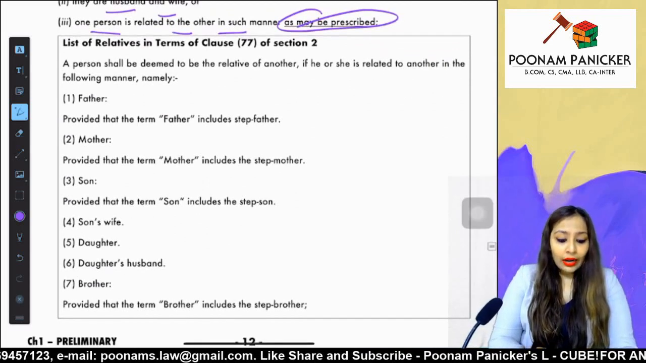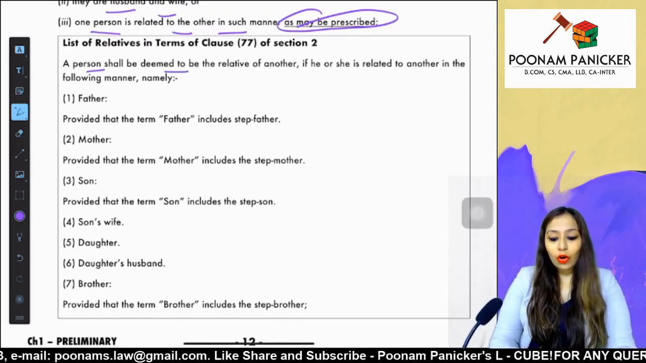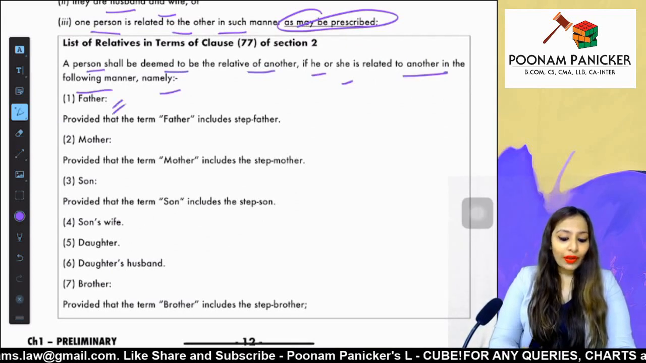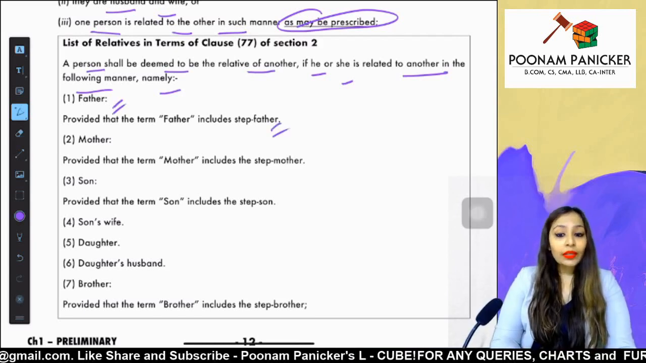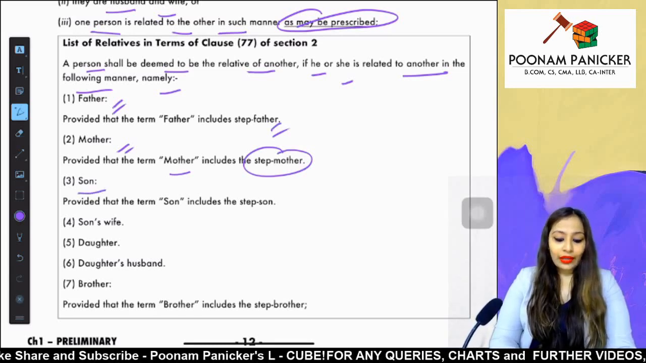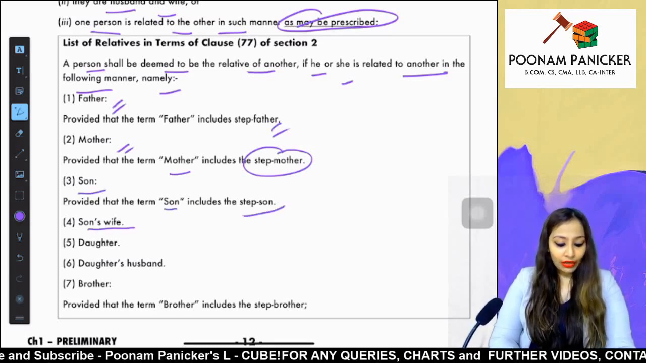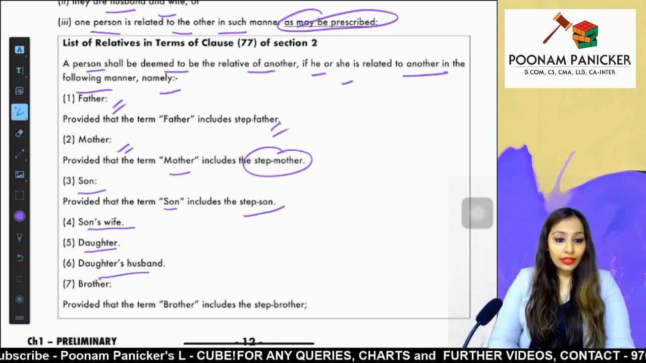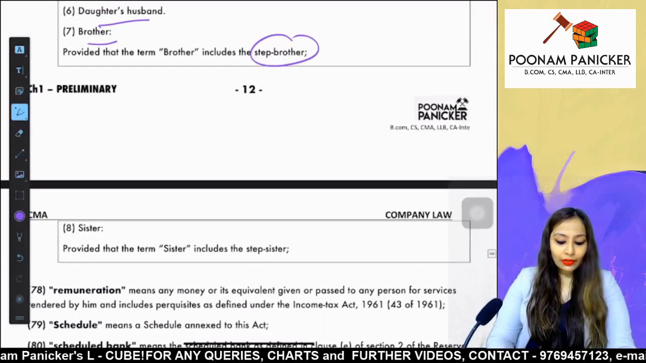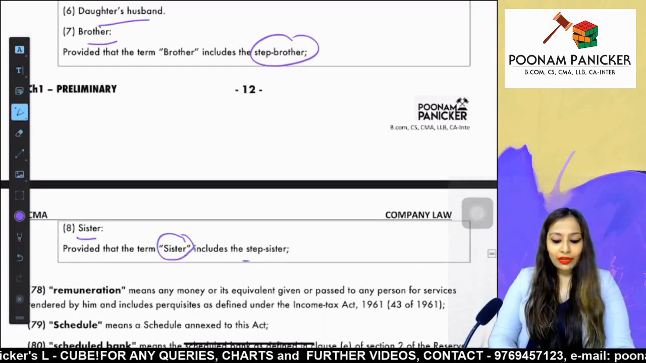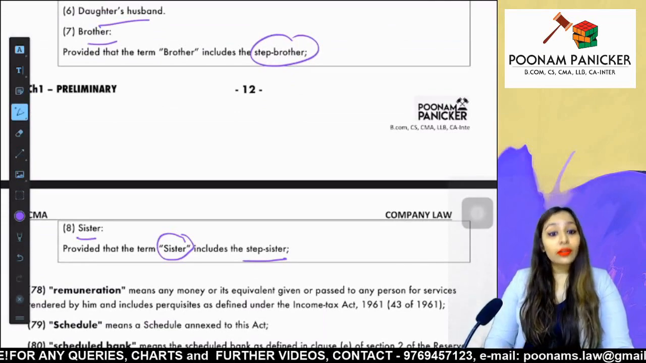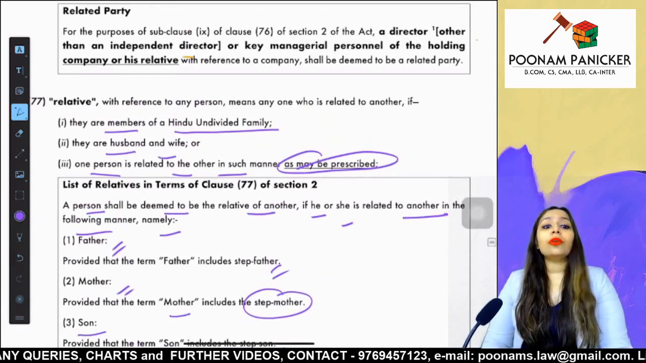These prescribed persons are given under the rules to the Companies Act, which will include the following. A person shall be deemed to be a relative of another if he or she is related to another in the following ways. This will include father. Father includes stepfather. This will include mother. It will include the stepmother. Son includes stepson, son's wife, daughter, daughter's husband, brother, and brother includes stepbrother, plus it will include sister, and sister will include stepsister. These are the persons who are considered as your relatives as per section 2 clause 77.